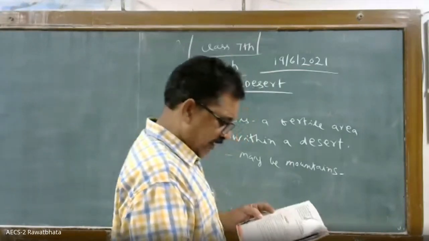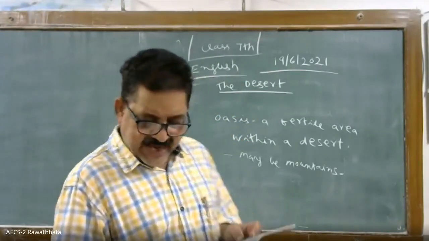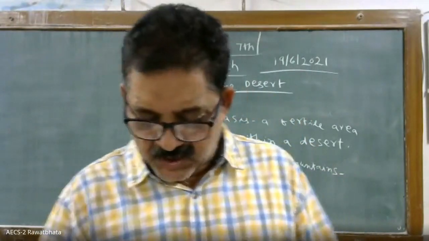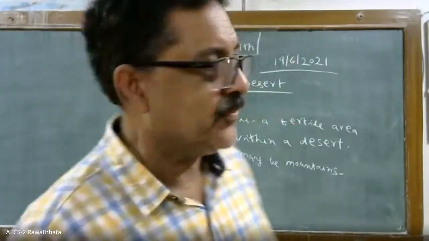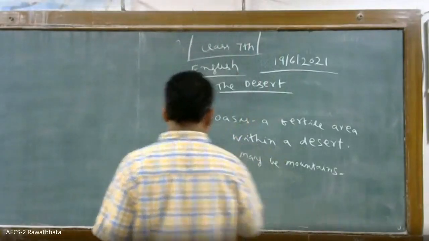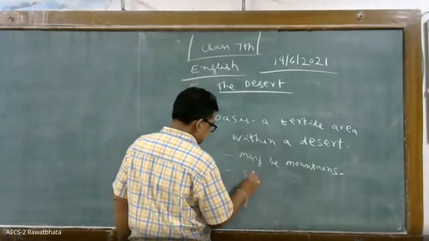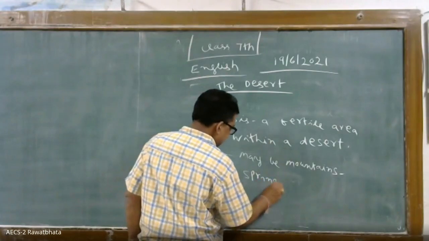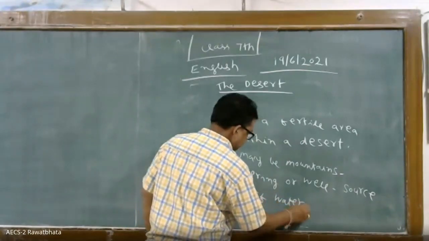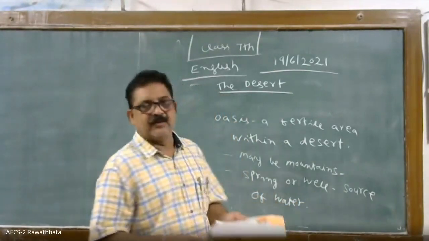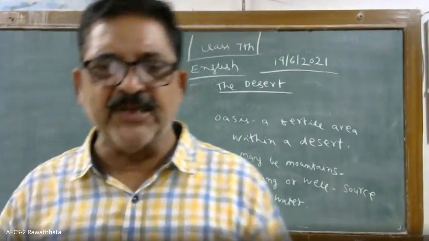So what is an oasis? It is like a green island in the middle of a desert where a spring or well gives plants and trees a better chance to grow. Spring or well, a source of water. Okay. So in an oasis, what happens?